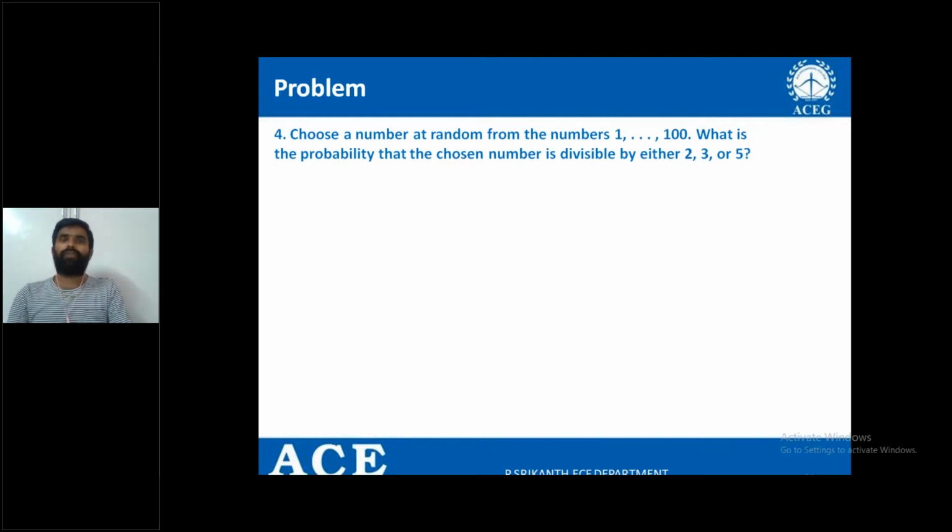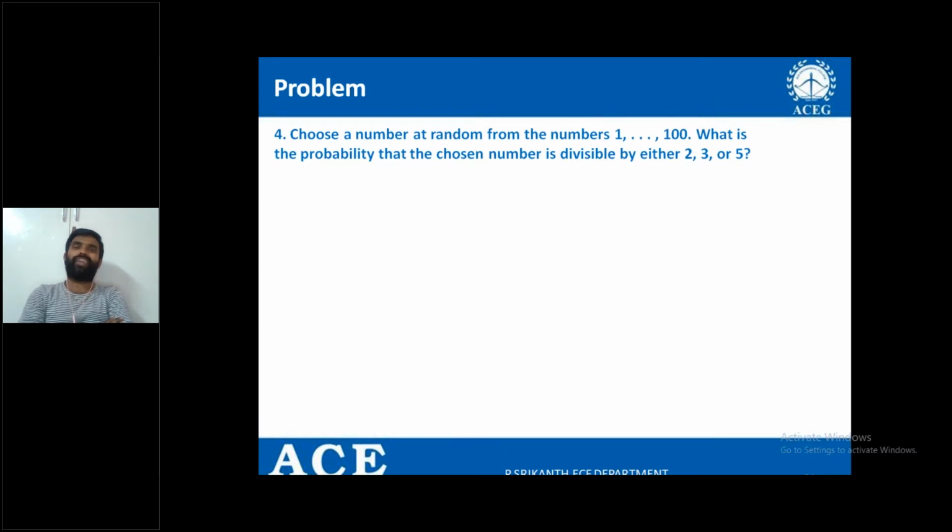Choose a number at random from the numbers 1 to 100. What is the probability that the chosen number is divisible by either 2, 3 or 5? It may be divisible by 2 or divisible by 3 or divisible by 5. How do you find it?